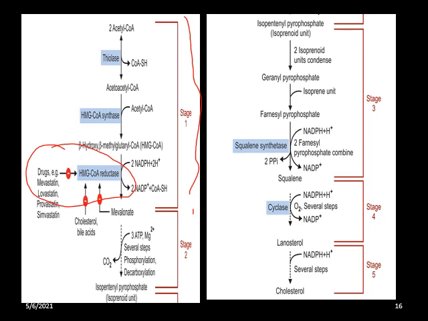Then squalene undergoes cyclization to form lanosterol, the first steroid molecule before synthesizing cholesterol. Then nearly 20 enzymatic reactions lead to the modification of the 30-carbon lanosterol to finally a 27-carbon cholesterol molecule. So this is all about the synthesis of cholesterol.